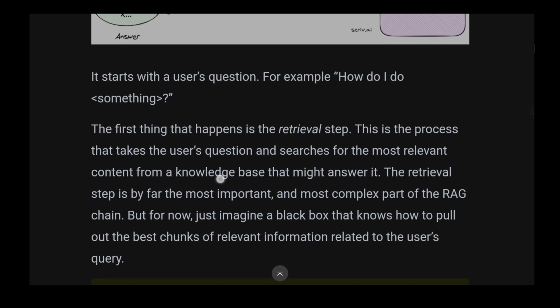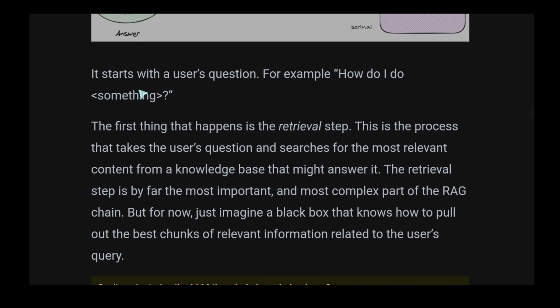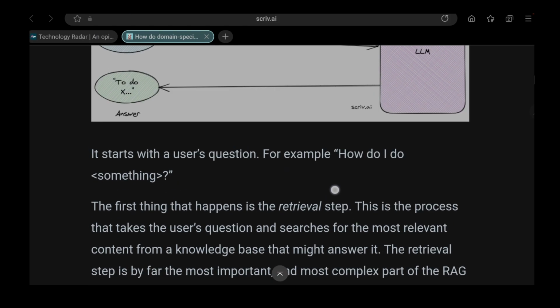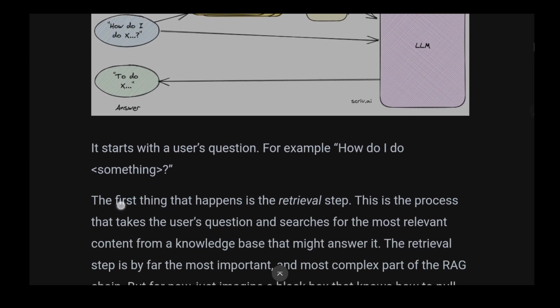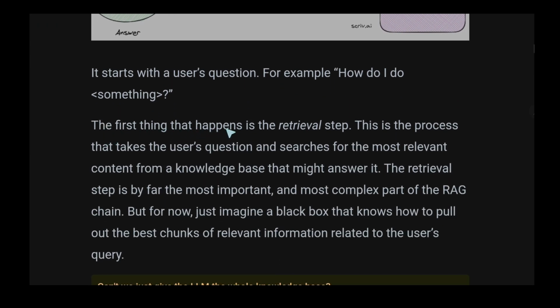Okay, let's see the explanation. This requires some explanation. It starts with the user question: how do I do something? The first thing that happens is the retrieval step. This is the process that takes the user question and searches for the most relevant content from the knowledge base that might answer it.